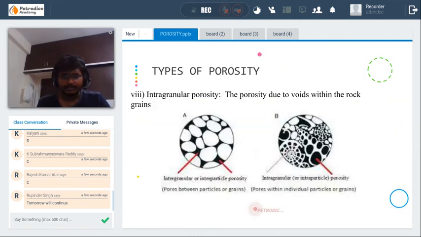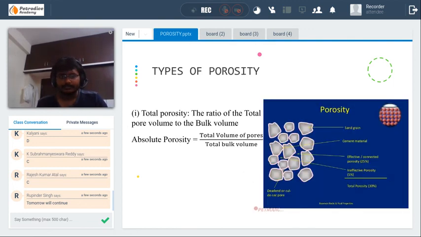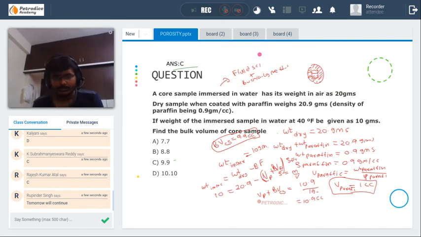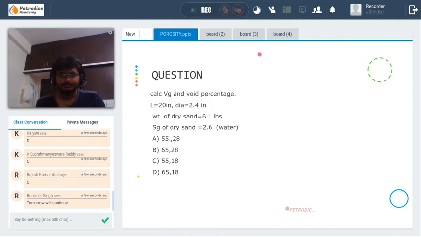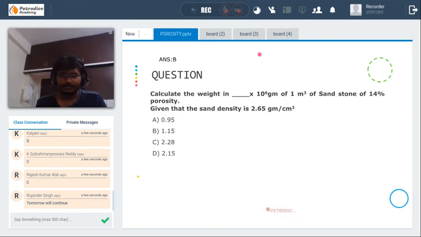Wait a minute. Helium porosity meter. Okay, let's see, we can complete it tomorrow.